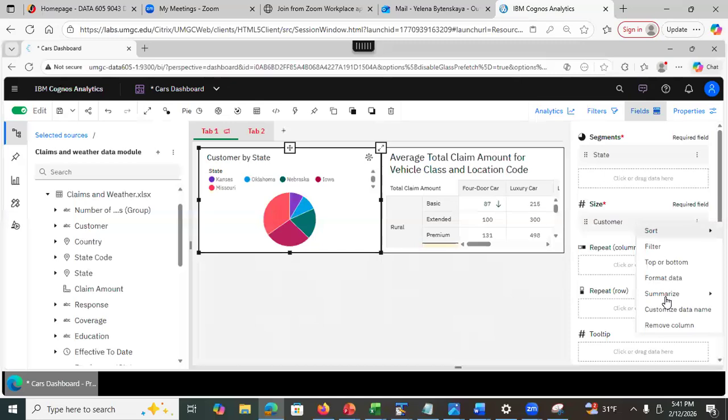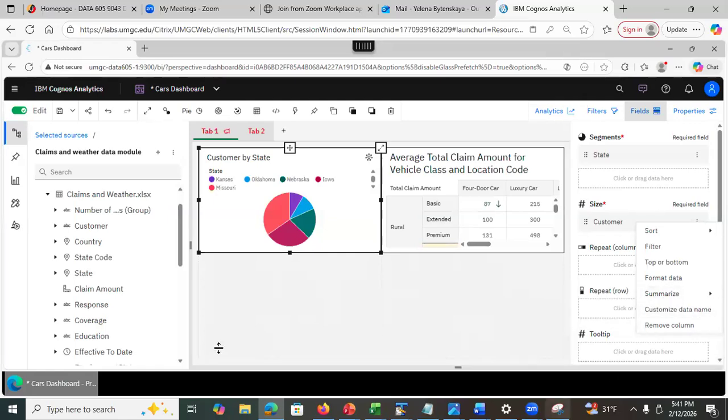So when I click here, when I go to summarize, what is it summarizing? It's summarizing count distinct. Why is it important? Because one customer can have multiple claims, right? So if I'm looking at the distinct, I'm gonna be looking at the number of customers, right? The percentage of customers. If I was looking at the count, I would be looking at the claims. See that, because one customer may have multiple claims, so we have to keep this in mind, right? To summarize, count distinct in this case, because I don't care if somebody has 5 claims. I want to look at the customers.